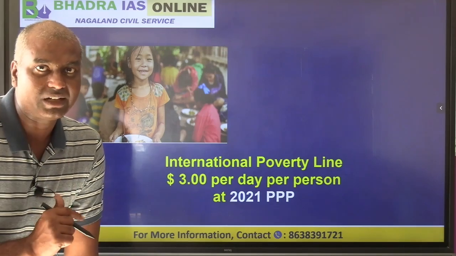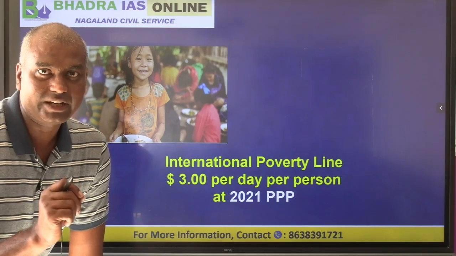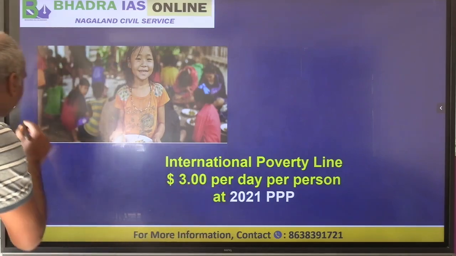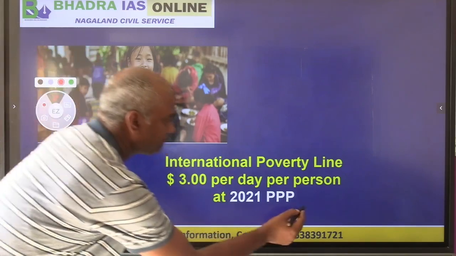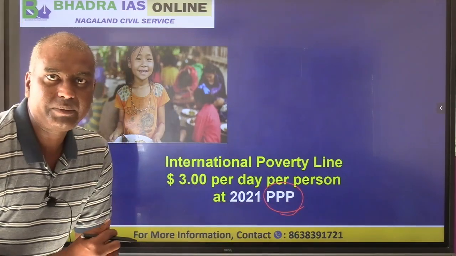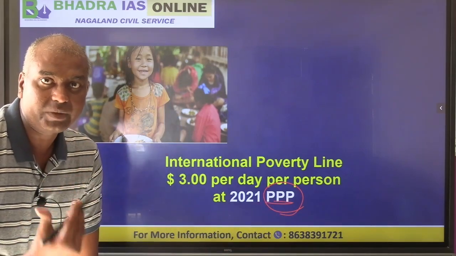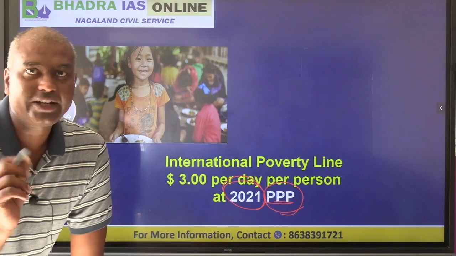Now one thing you have to understand, this $3 is not equal to the exchange rate of 85 rupees. These $3 are estimated in purchasing power parity. So what is PPP? Purchasing power parity. The $3 are to be understood in the purchasing power parity of the year 2021.